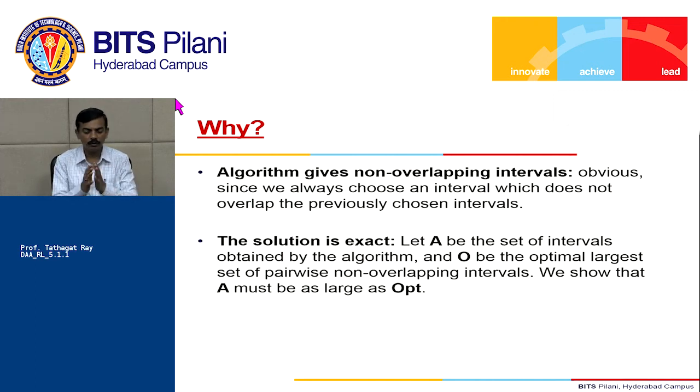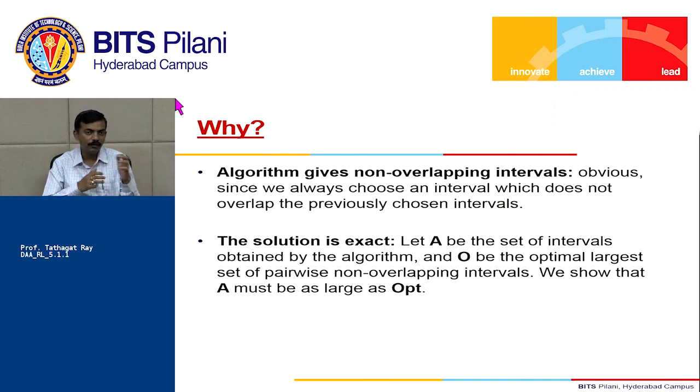Okay. So what you do, you first take all the activities. Even though I am showing intervals, here I mean activities. Okay. So you first take all the activities, sort them by their finish time. Okay. And then you choose the one which finishes earliest.